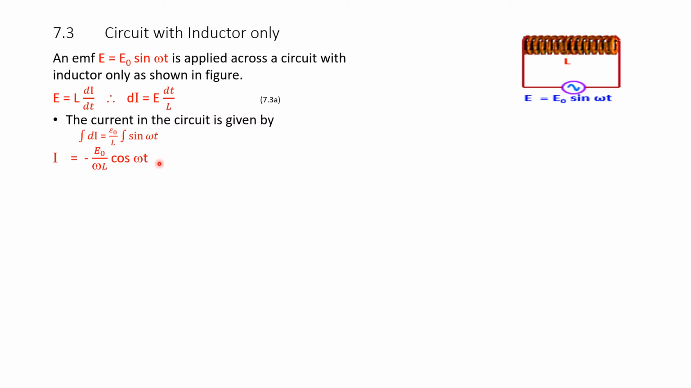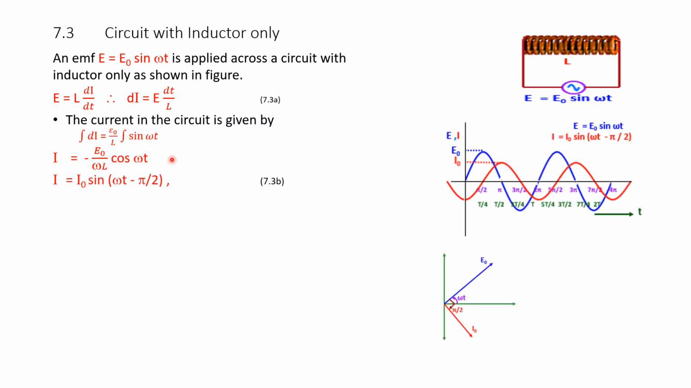So, when we integrate sin omega t dt, we get the total current I equal to minus E naught by omega L. We know the integral of sin omega t is nothing but minus cos omega t by omega. Therefore, it becomes minus E naught by omega L into cos omega t. So, cos omega t is nothing but sin of omega t minus 90 degrees.